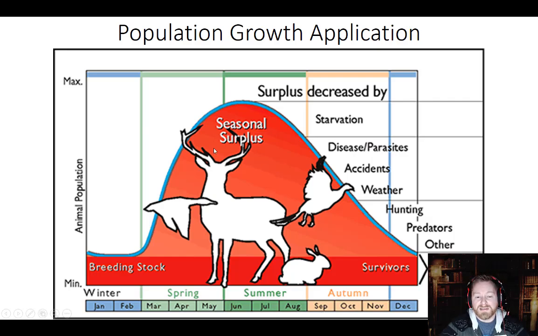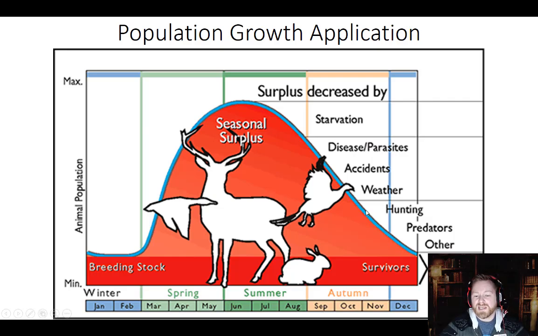We say, well, how many are left? What's our population like this year? Was it a good year for births? Was it a bad year for births? And then we take that data and we determine how many can be taken during the hunting season, what size, what gender, what's legal to keep, what's not legal to keep. And hopefully this will level it off back down at carrying capacity.